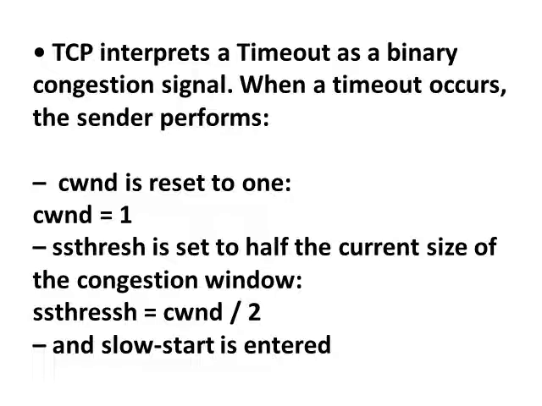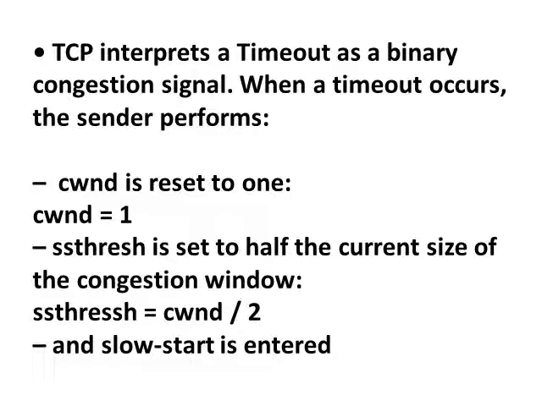Then the slow start threshold is set to half the current size of the congestion window, so SS thresh is equal to CWND divided by 2, and slow start is entered.